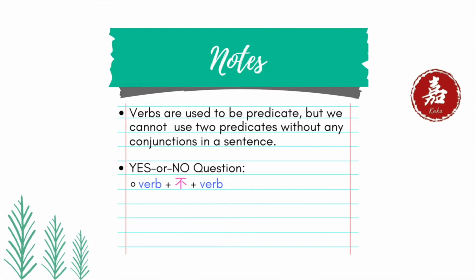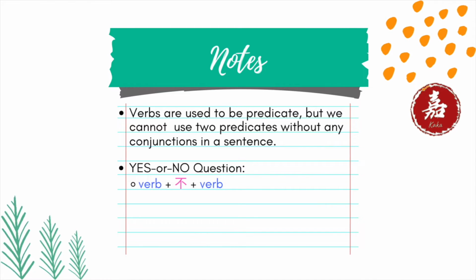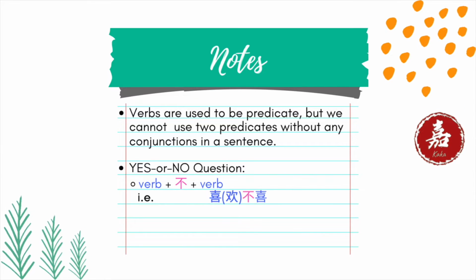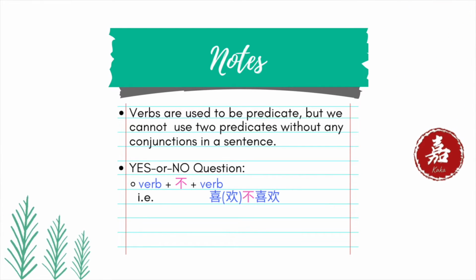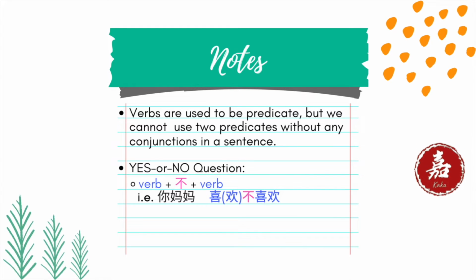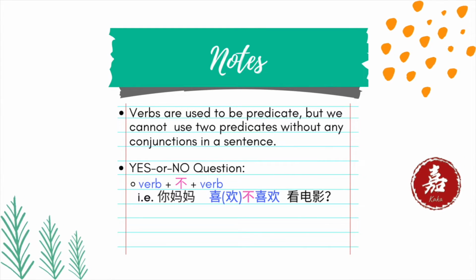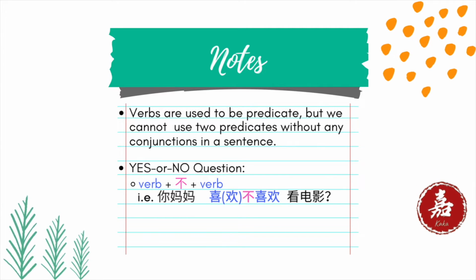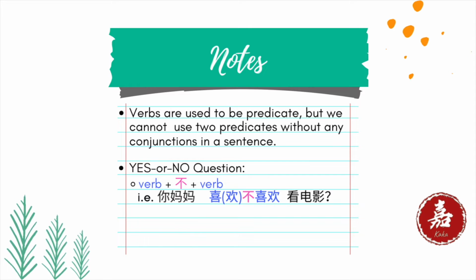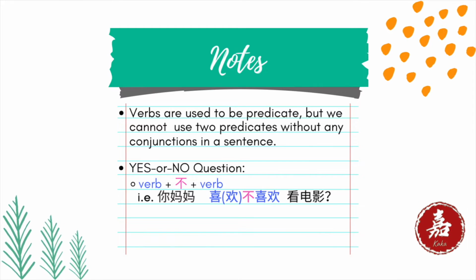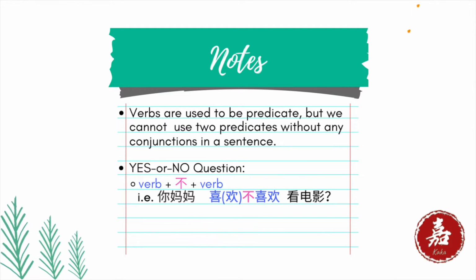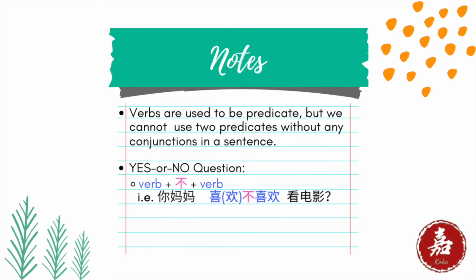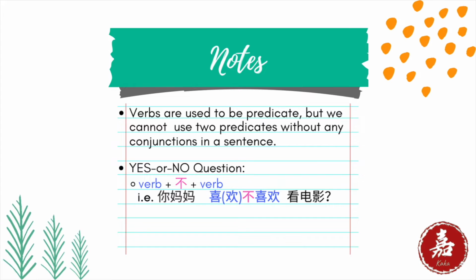For example, does your mom like watching movies or not? 喜欢 is the verb, and the no form will be 不喜欢. Then the question will be, 你妈妈喜欢不喜欢看电影? What if the verbal predicate is a phrasal verb? In this case, should we change the structure into phrasal verb plus 不 plus phrasal verb? The answer is no. The yes or no is only on the verb itself.